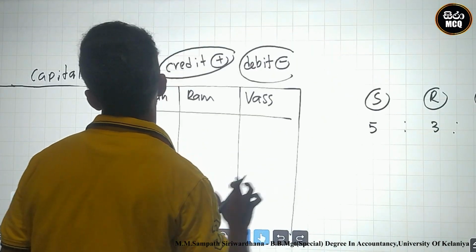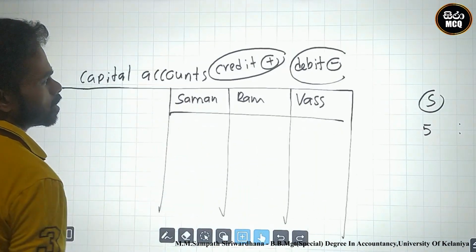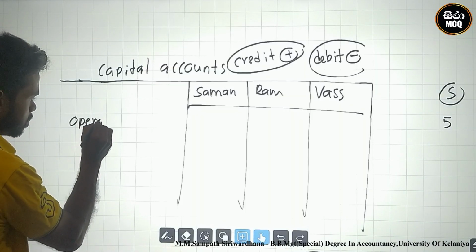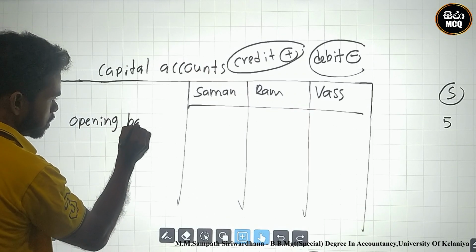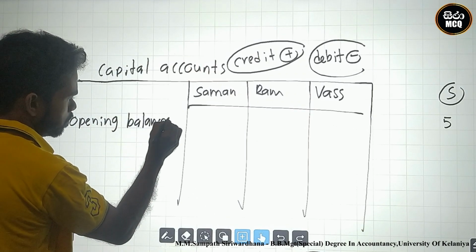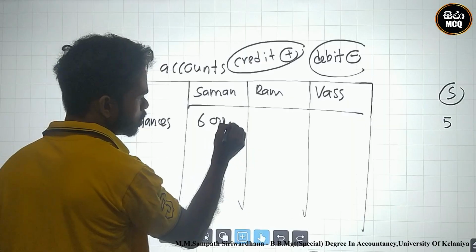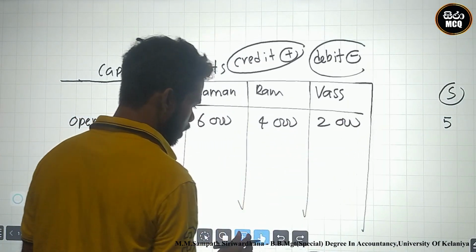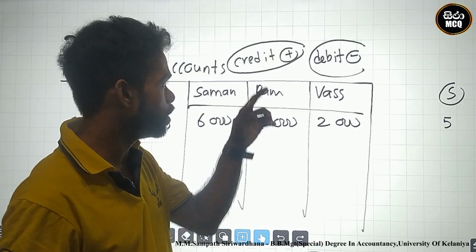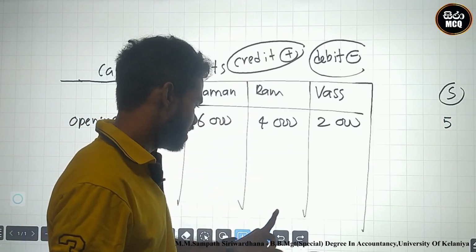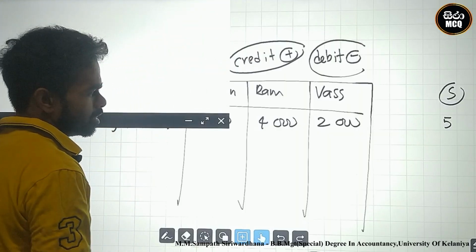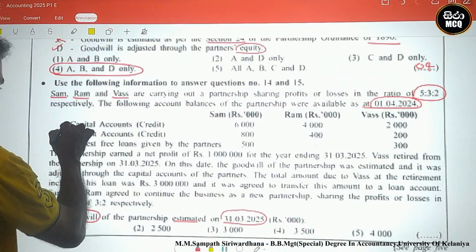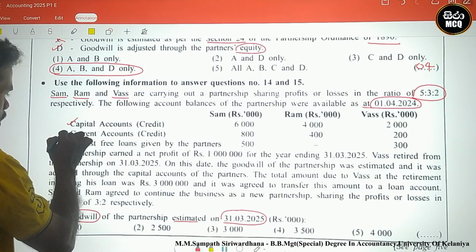Therefore, I go to the capital accounts opening balances. These are credit balances, therefore I add them: 6,000, 4,000 and 2,000.